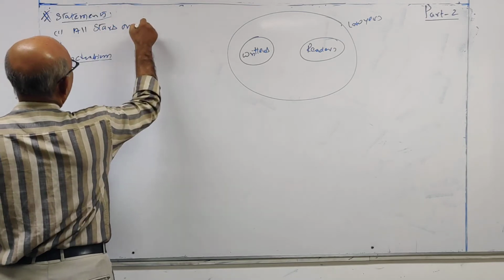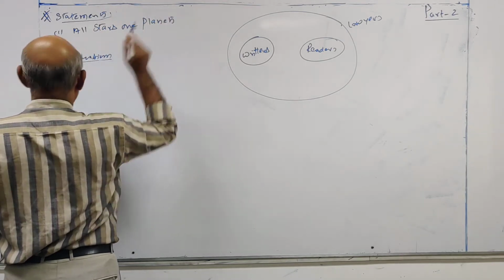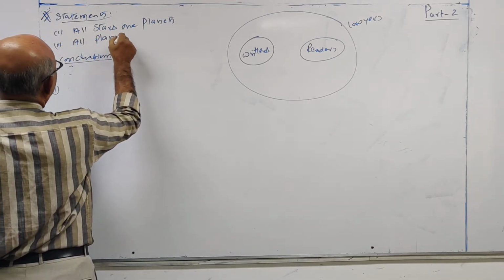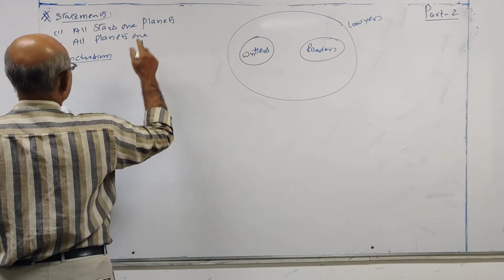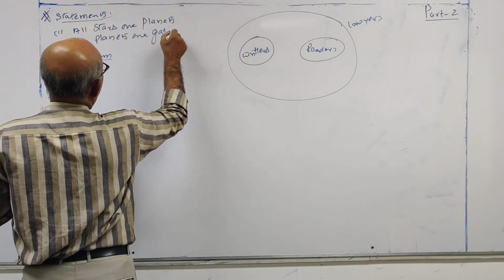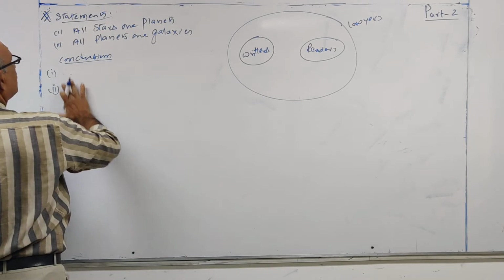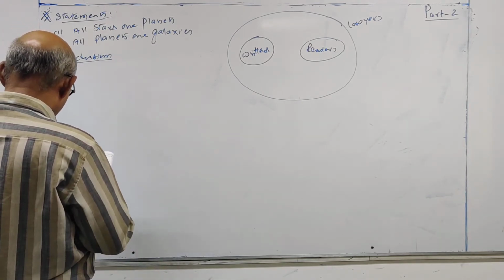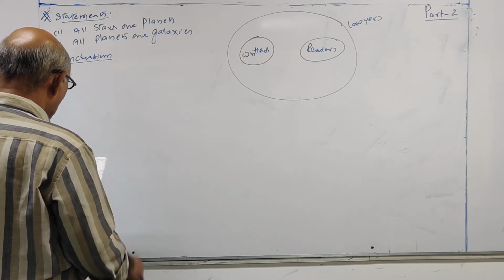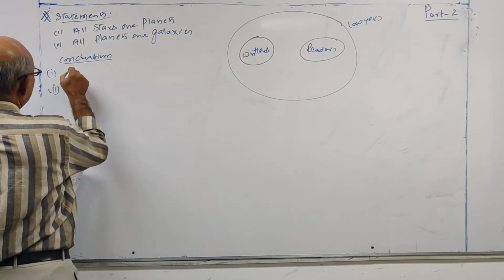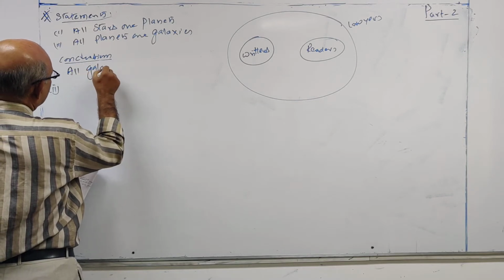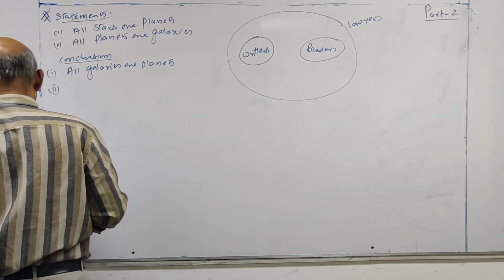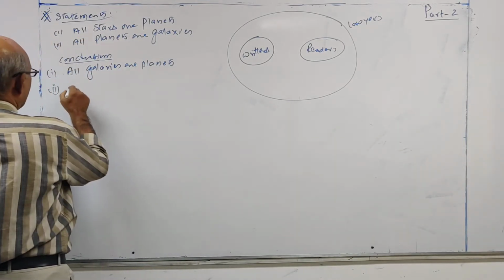All stars are planets. All planets are galaxies. Conclusions: all galaxies are planets. All stars are galaxies.